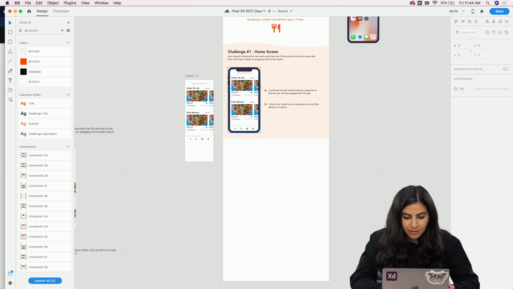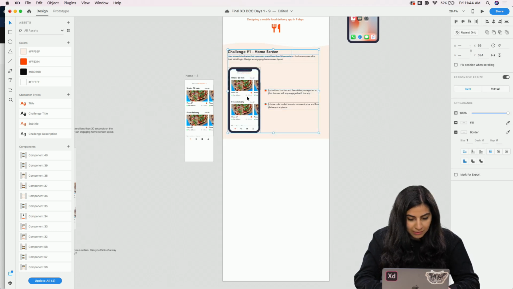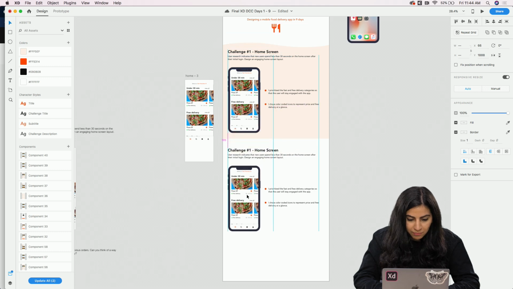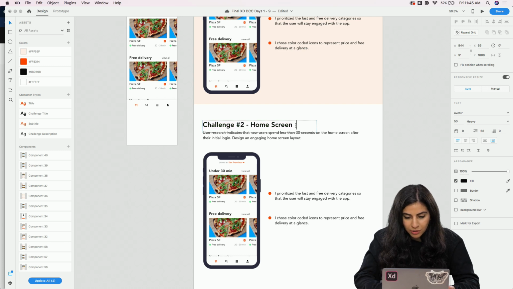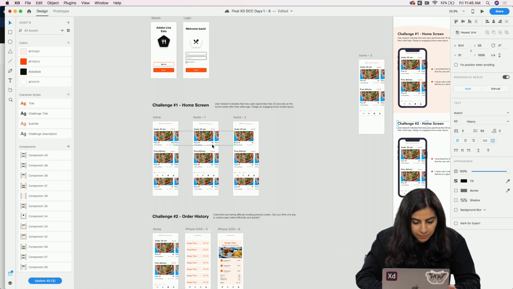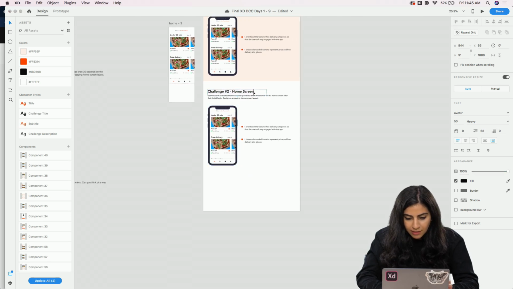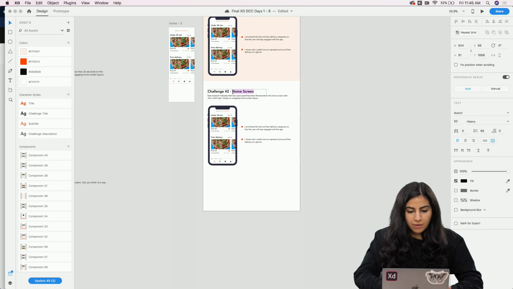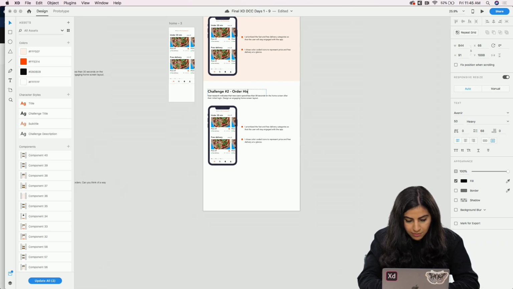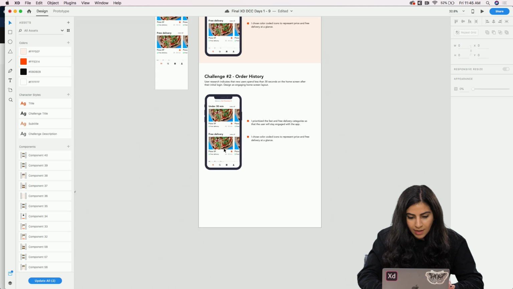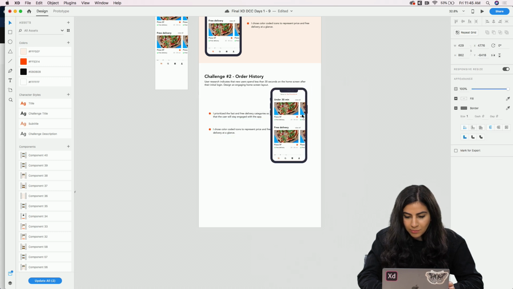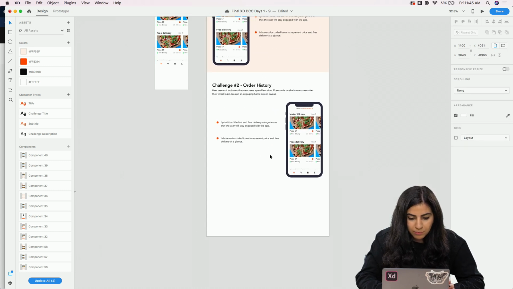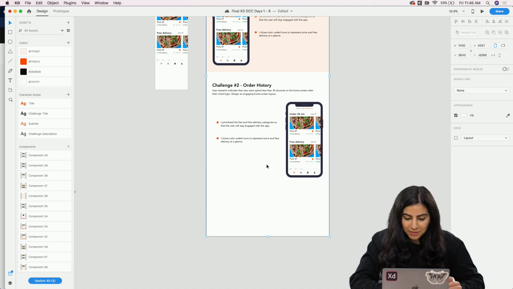So now that I have this, I'm going to Command L and lock it. And then since we have limited time, I'm going to just kind of show you a placeholder of what challenge 2 will look like. And then I can show you one more time how to place the artboard onto the iPhone. So order history, and I'm gonna move this over, and you can do switching sides with the iPhone. You can do 3 screens or 2 screens or however you want to do it. You can totally do that.